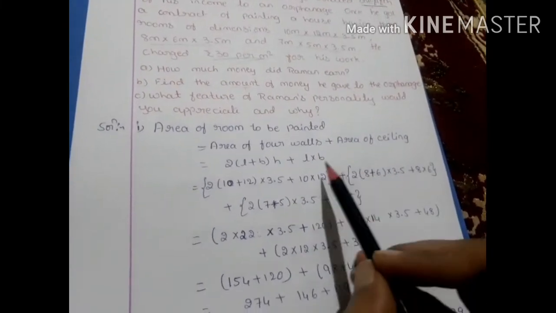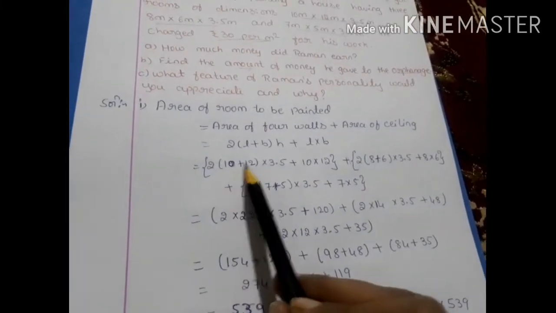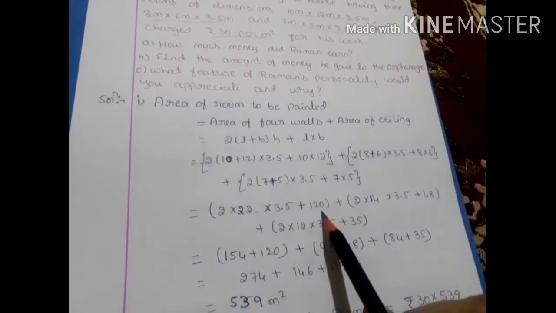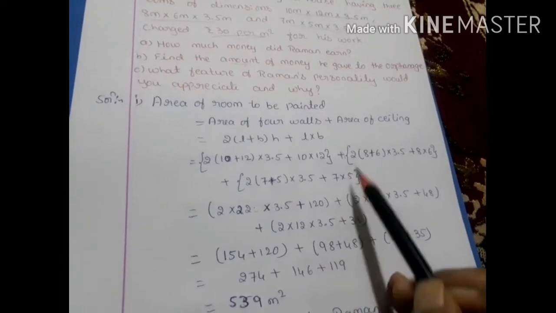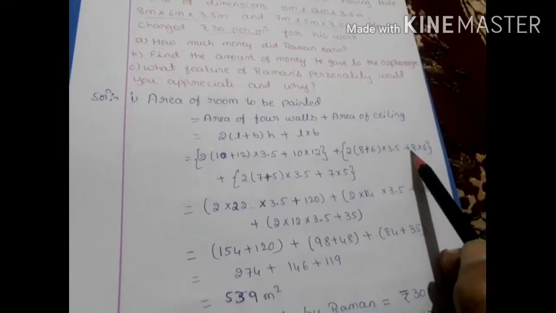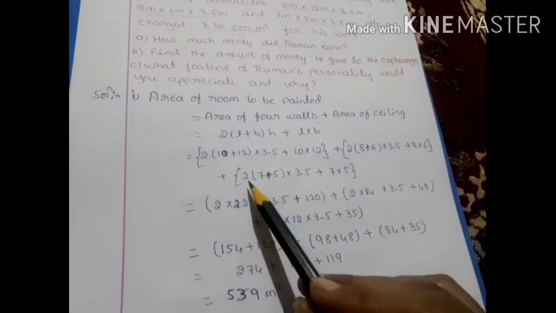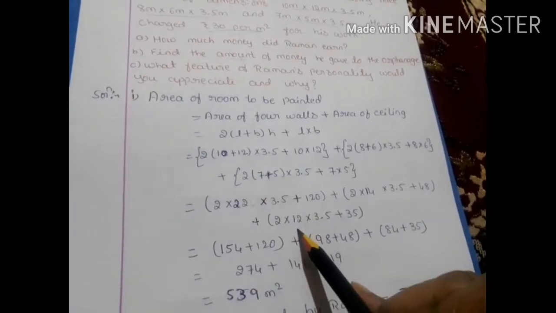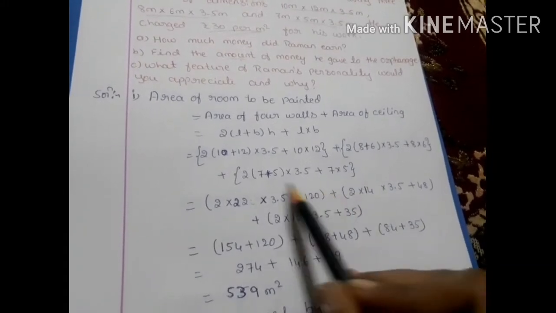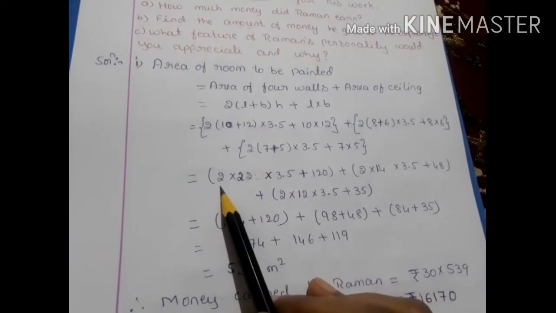Okay, close the bracket. Now simplify each bracket. 2 into (10 plus 12), that is 22, into 3.5, plus 10 12s are 120. This plus sign, write as it is. 2 into (8 plus 6), that is 14, into 3.5, plus 8 6s are 48. Close the bracket. This plus sign, write as it is. 2 into (7 plus 5), that is 12, into 3.5, plus 7 5s are 35. Now simplify each bracket here. 22 2s are 44.